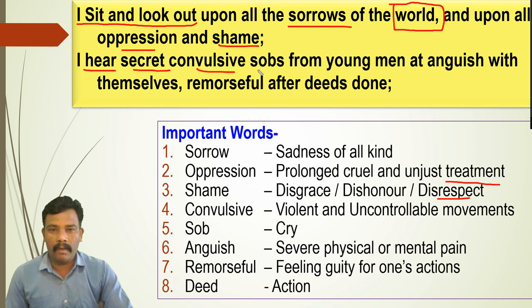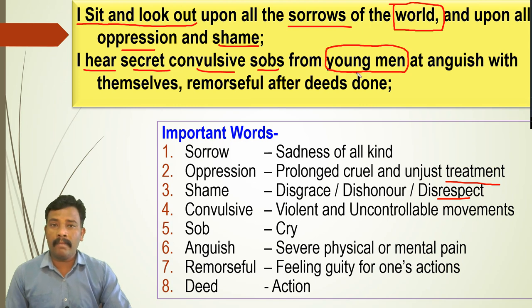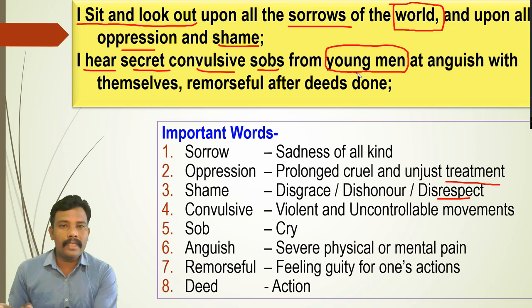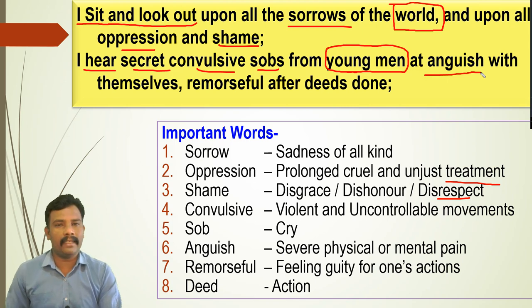What is the meaning of sob? That is cry from young men. So here the poet is observing that young men are there, youths are there, and they are what? Secret means hidden, uncontrollable cry. And anguish, what is the meaning of anguish? Because these young men have certain physical or mental pain, and that is very serious and very severe.